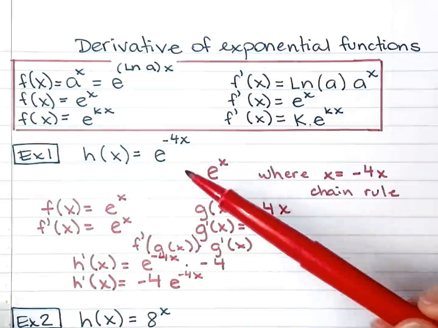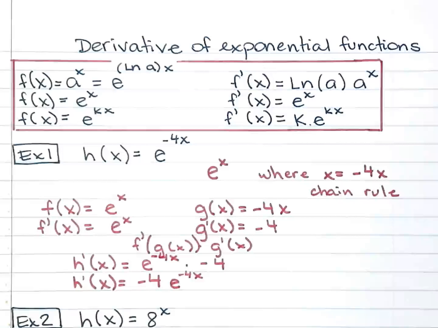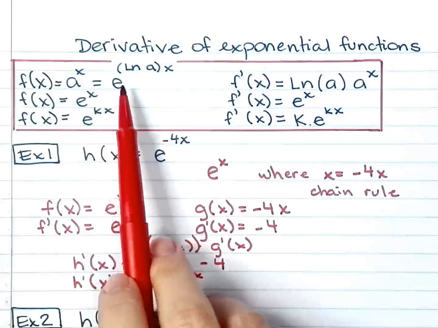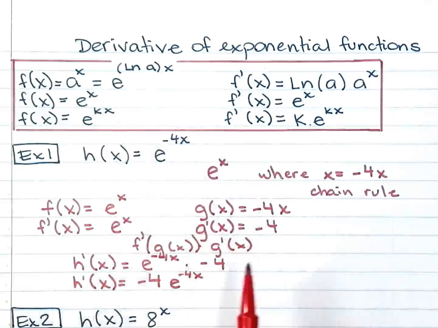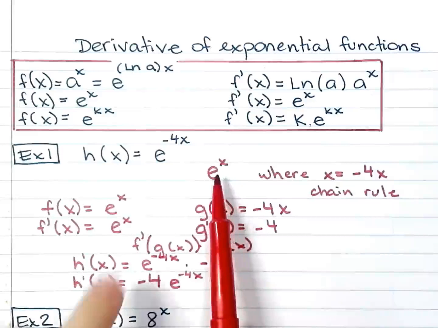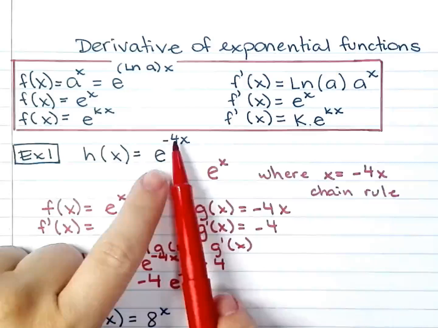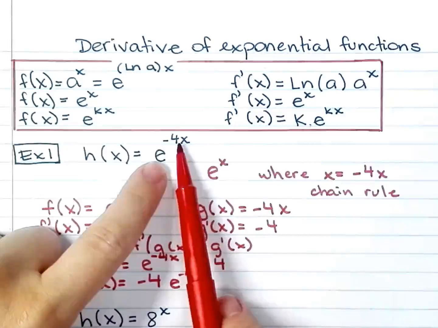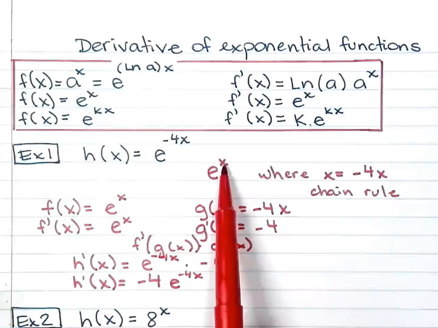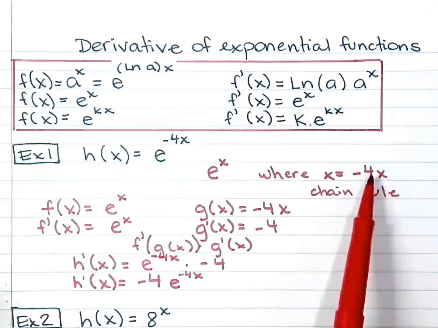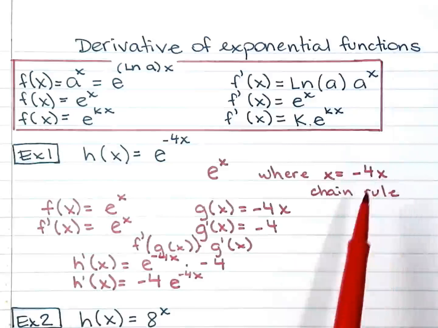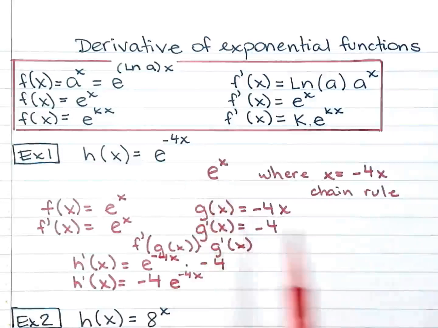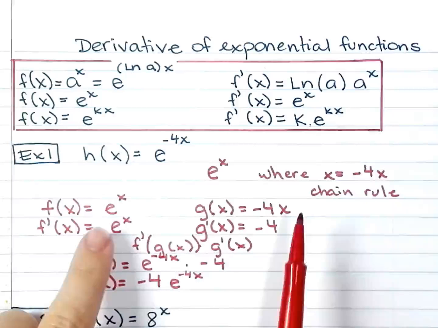So, for any exponential function, I can rewrite this as an exponential function with base e. And that's what this is. And we're going to go into an example here shortly. So here, when I look at my exponent, I was expecting to have just an exponent of x, but now I have another function as my exponent. So my x is acting like another function. The other function is negative 4x. I'm going to have to apply the chain rule because I have a function and another function. I have two functions. But it's fine. We got this.